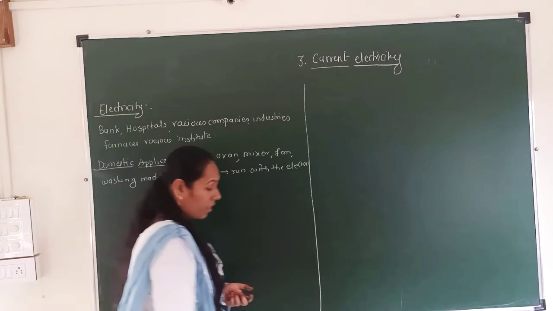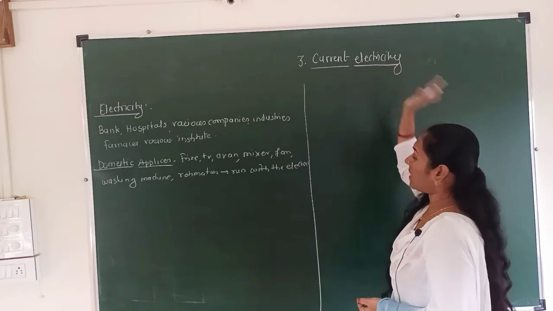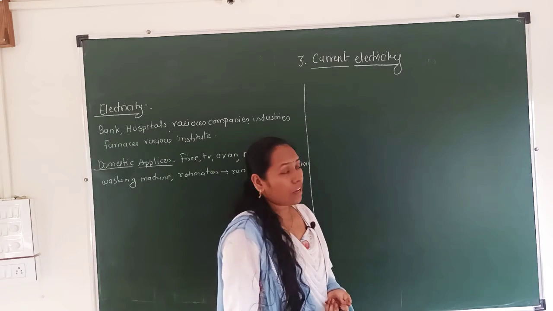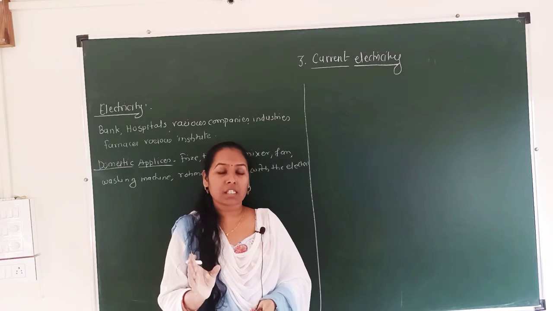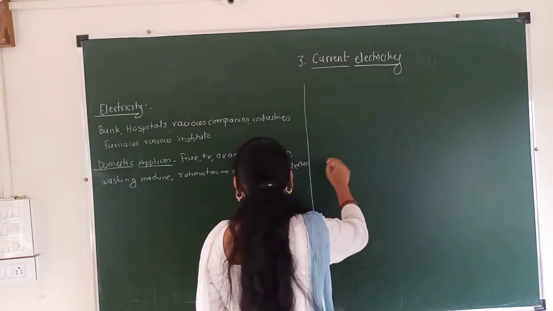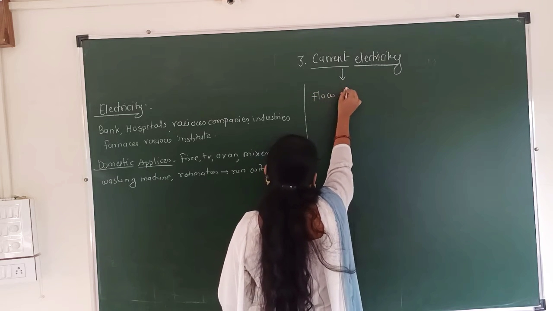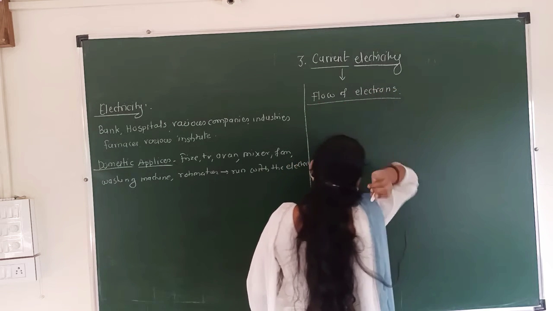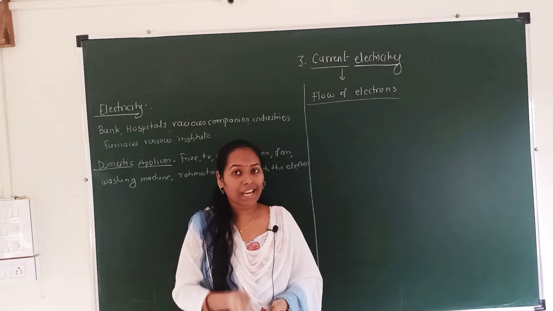See, first of all, I want to tell you the meaning of current electricity. The word electricity is derived from the word electron. Therefore, I will write here what is meant by current electricity. Current electricity means, in short, flow of electrons. What I say, current electricity is nothing but it is simply flow of electrons. Okay, current electricity means what? Flow of electrons. All of you know that. What are the electrons?